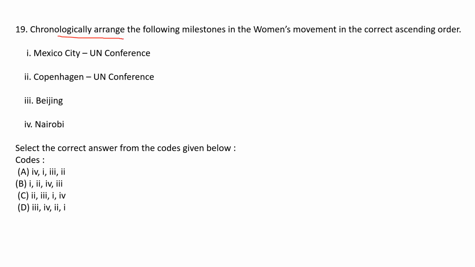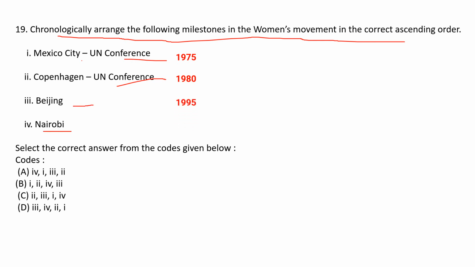Now chronologically arrange the following milestones in the women's movement in the correct ascending order. First is Mexico City UN Conference, 1975. Copenhagen UN Conference, 1980. Beijing, 1995. Nairobi, 1985. So what is the correct sequence?